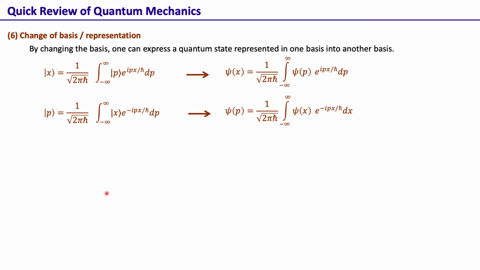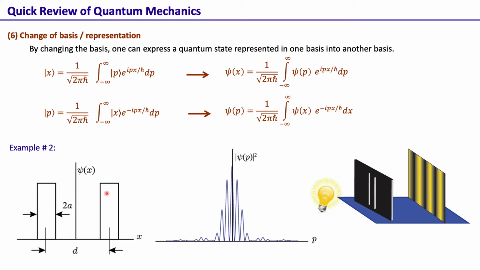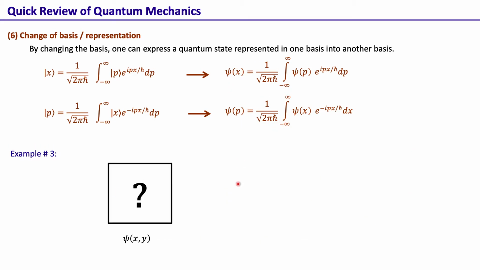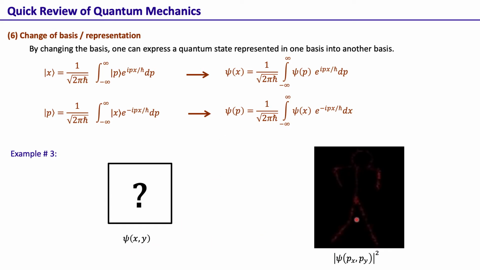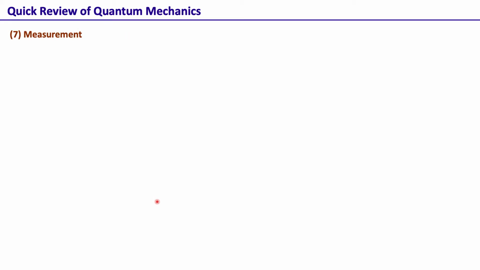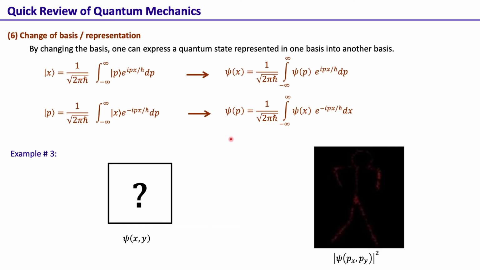Okay, so this is not just for a single slit or double slit. In fact, this works for a very generic field. We can also have a two-dimensional version of it. And in the very first lecture, we had an example in which we showed that we can generate very complex patterns by this simple Fourier transformation, and all that is at work here is the Fourier transformation between psi(x) and psi(p), and the fact that the position basis wave function and the momentum basis wave function are related by a Fourier transform.